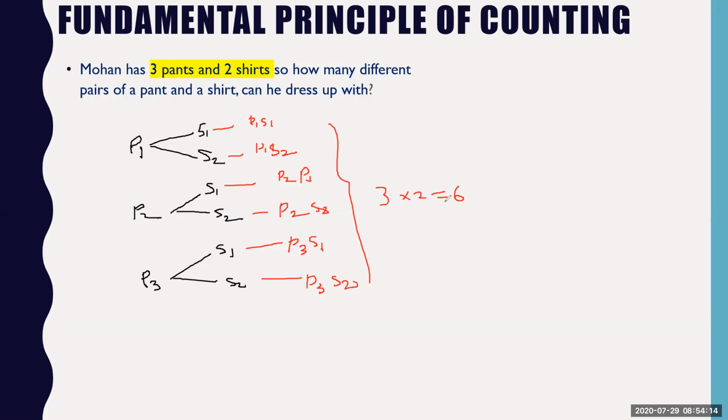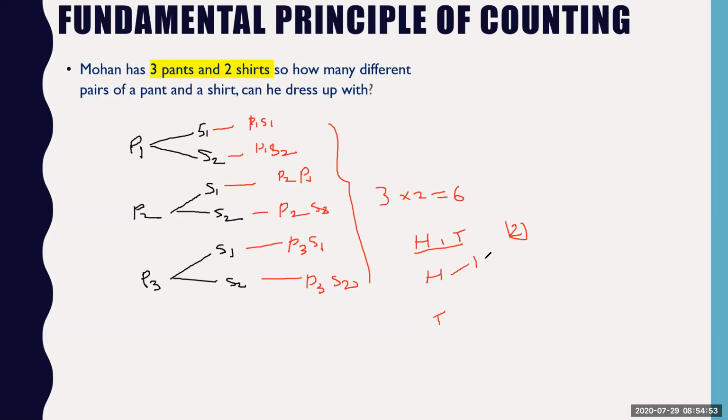So this method is useful for us to identify the total number of possible outcomes. So in this case, we are not discussing about the probability or the sample spaces, but just to brief you, for example, if I toss a coin 2 times, right? So you know that head and tail are the only possible outcomes you may get, right? But if you toss the coin 2 times, then what are the possible outcomes you may get? You may get head, tail.